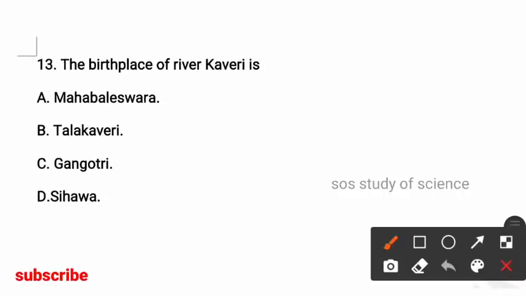The birthplace of river Kaveri is? Options Mahabaleshwara, Talakaveri, Gangotri, Sihava. So here the right answer is option B, Talakaveri. It is the birthplace of river Kaveri. Next question.